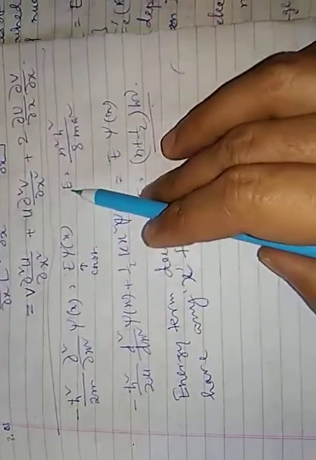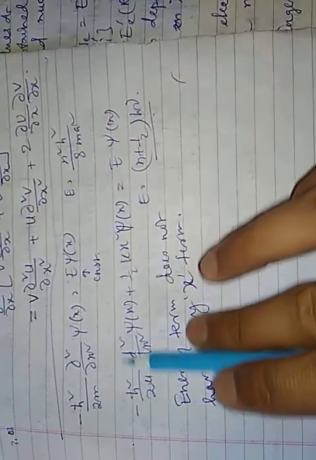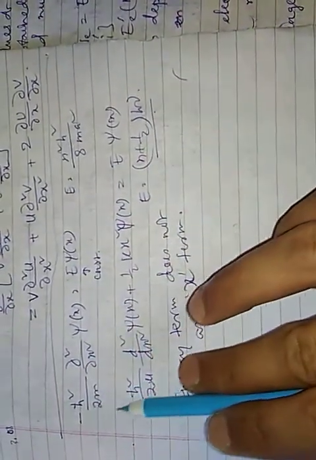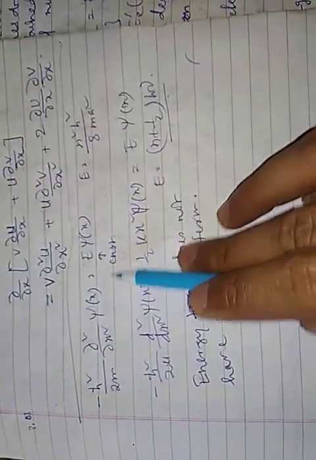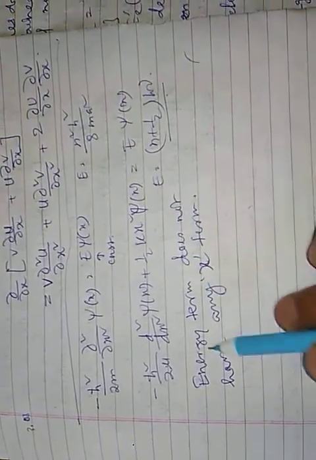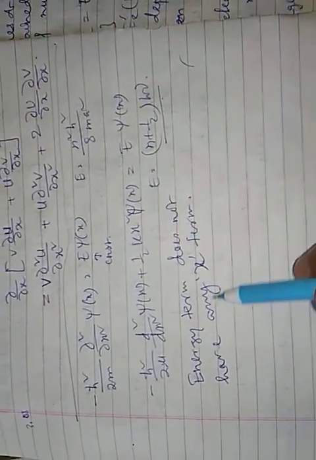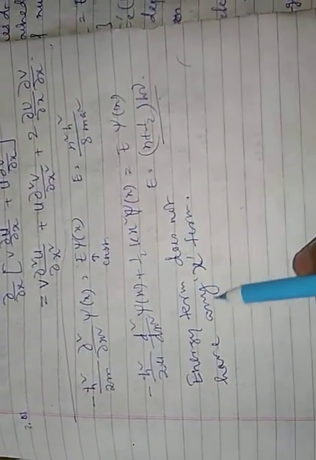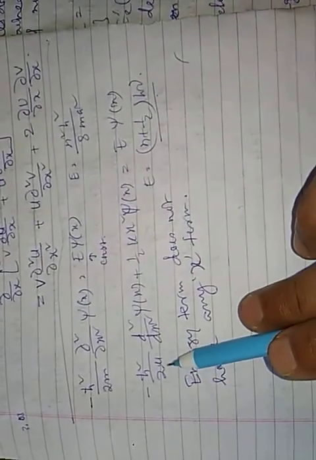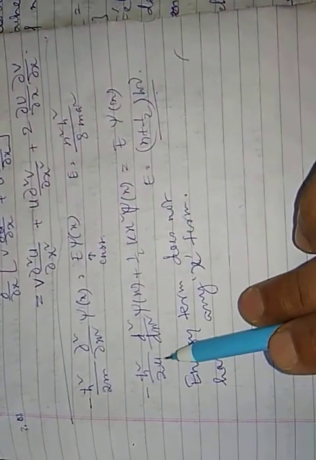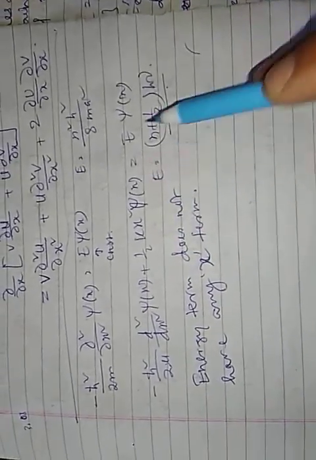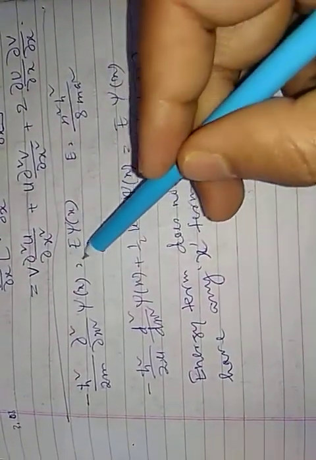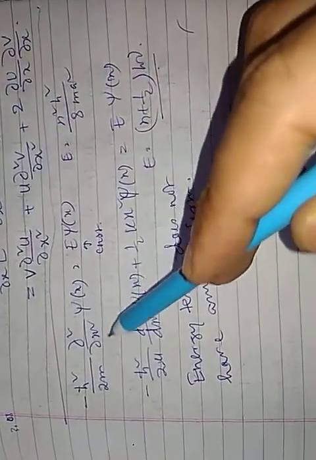So if you recall the Schrodinger equation for the one dimensional box, particle in a box, or simple harmonic oscillator, you find this E is a constant quantity, and this E is not dependent on the variable x.